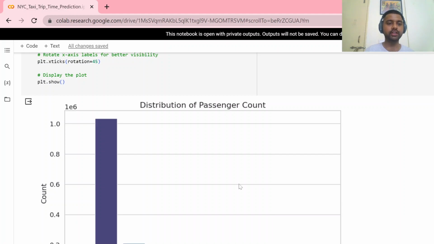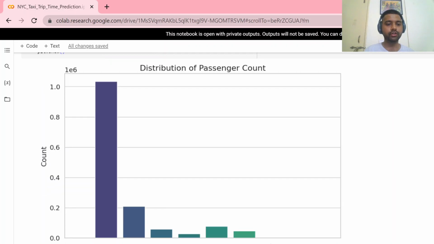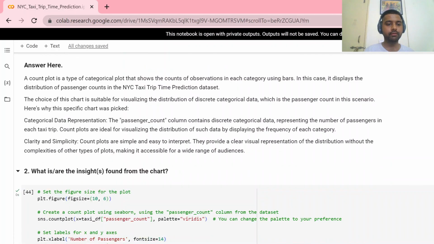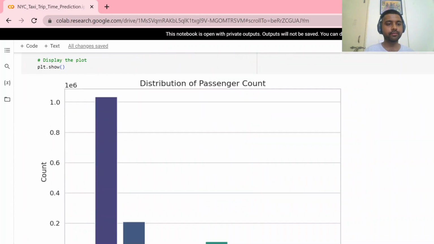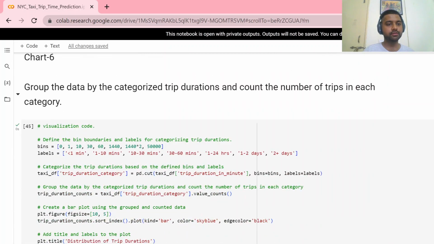We can clearly see that one passenger has the highest number of bookings, then two, then three, and the least is four. It clearly shows that people likely do trips solo. Maybe they are office workers who do more trips.